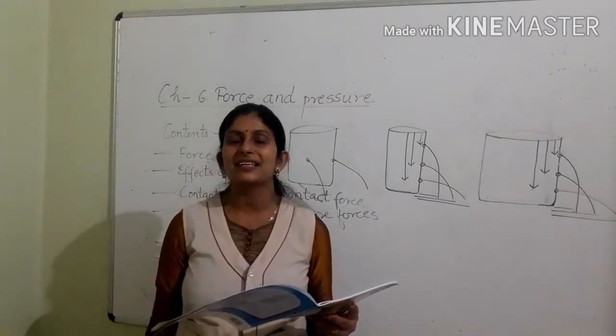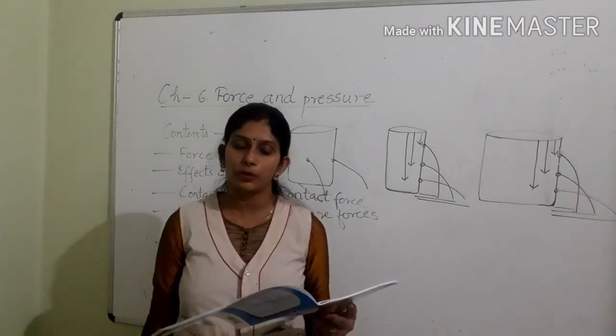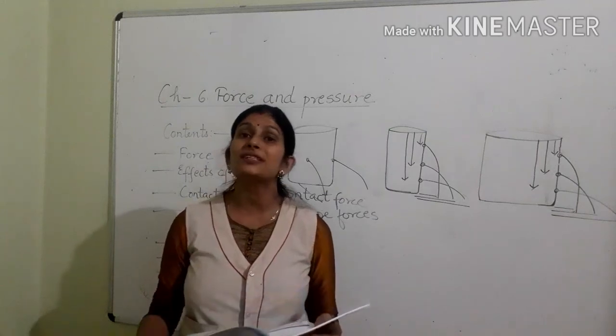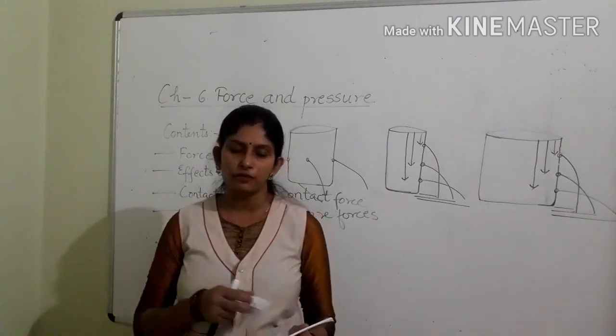U-tube manometer is an instrument used to measure liquid pressure. Pressure is the force acting on a unit area of the object.